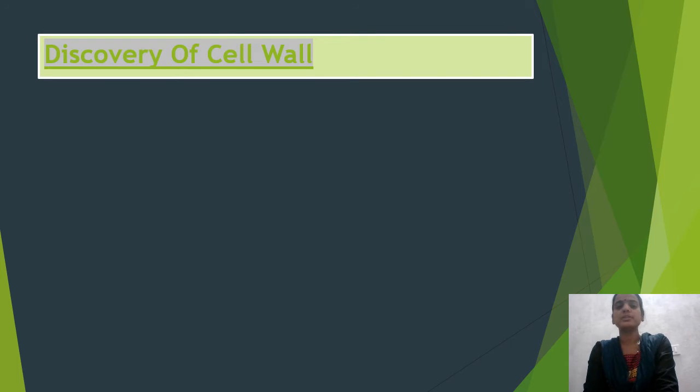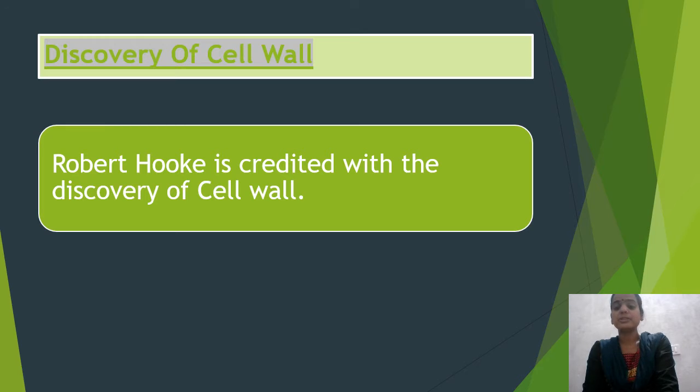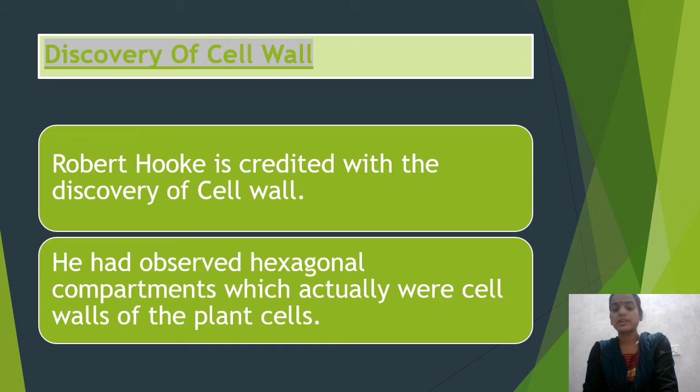Now, moving on to the discovery of cell wall. As we know, Robert Hooke is credited with the discovery of cells. In the same way, Robert Hooke is also credited with the discovery of the cell wall. Why? Because what he had observed were hexagonal compartments of dead cork cells, and dead cells do not have cytoplasm. So he had just observed the cell wall of those plant cells.